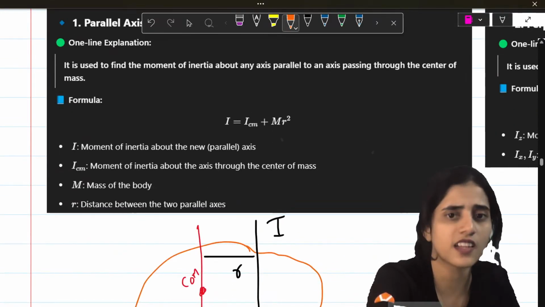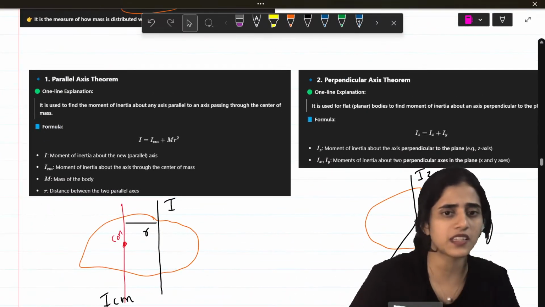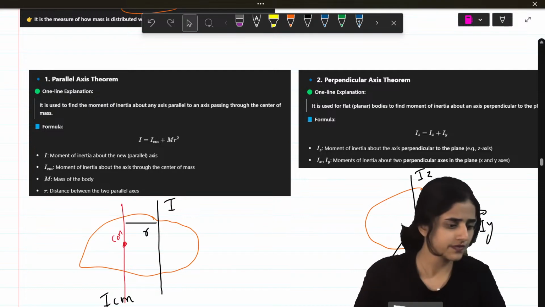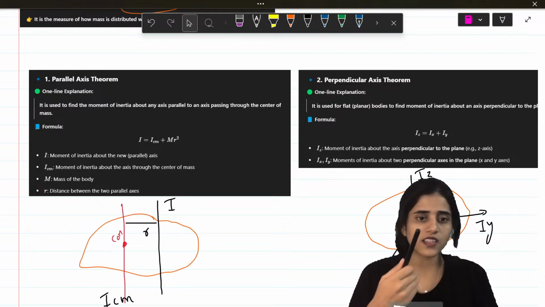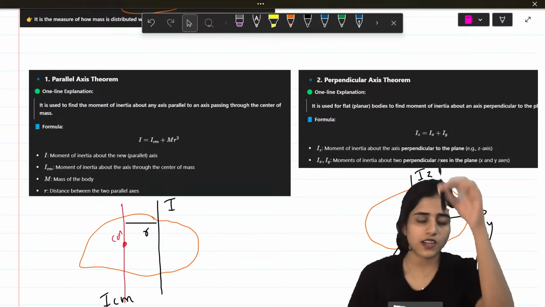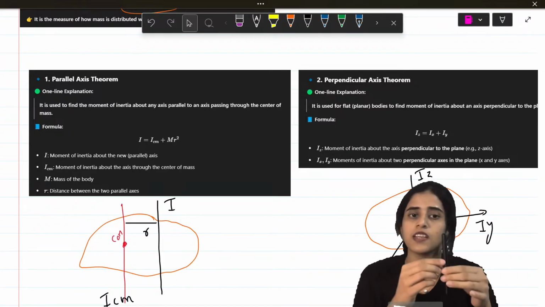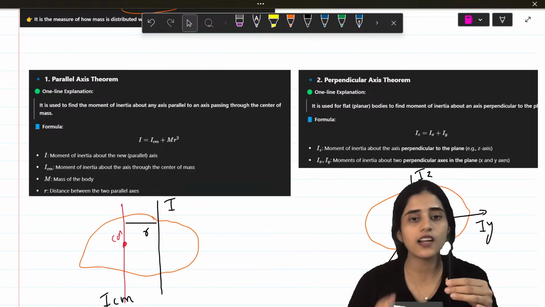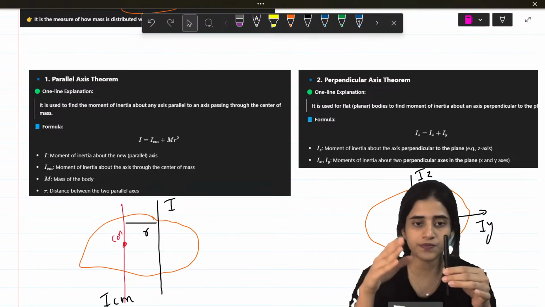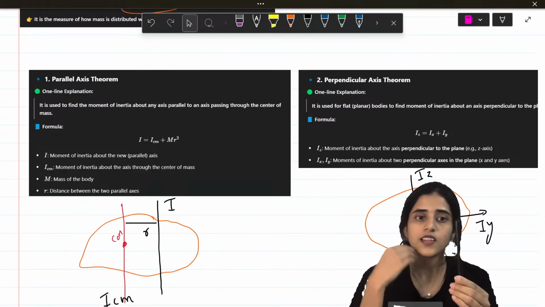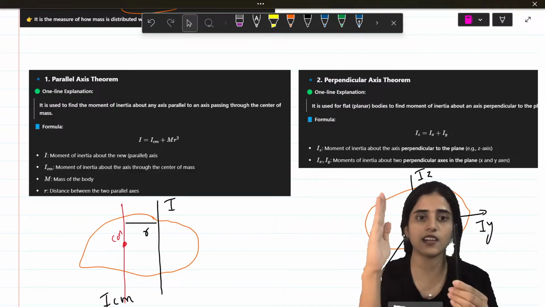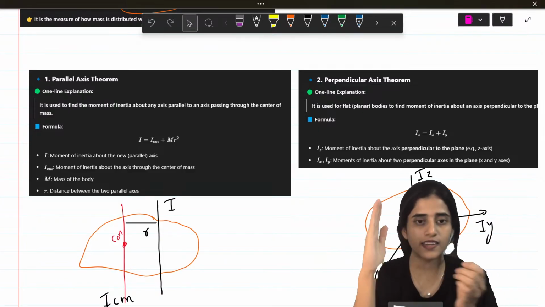Now parallel axis theorem, perpendicular axis theorem, I think it's removed from your syllabus, right? Can you just confirm? I saw it as deleted. Parallel axis theorem is very simple. You have a line through the center of mass, and you have to find the inertia at some other parallel line, at a distance r from the center of mass.